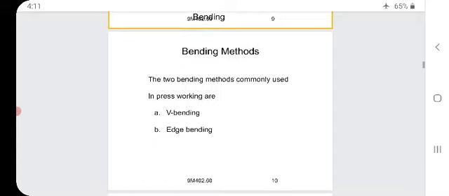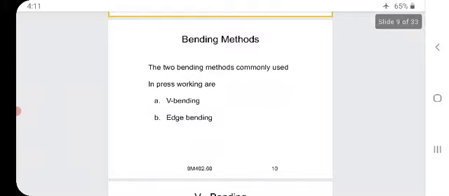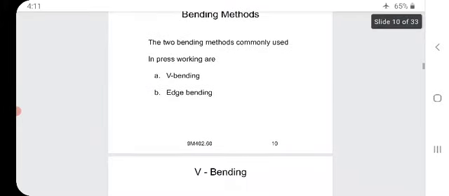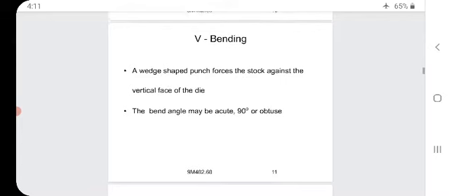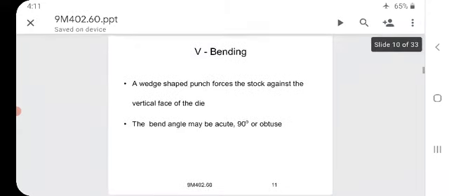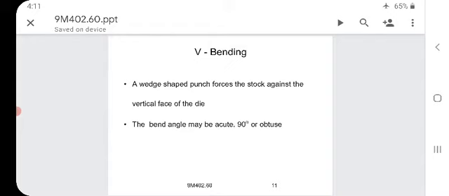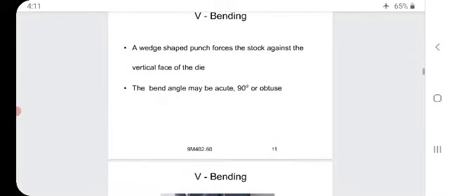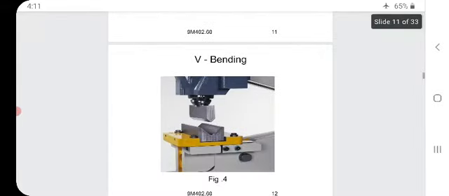Bending methods. The two bending methods commonly used in press working are V bending and edge bending. First we will see V bending. A wedge shaped punch forces the stock against the vertical face of the die. The bend angle may be acute, 90 degrees, or obtuse.